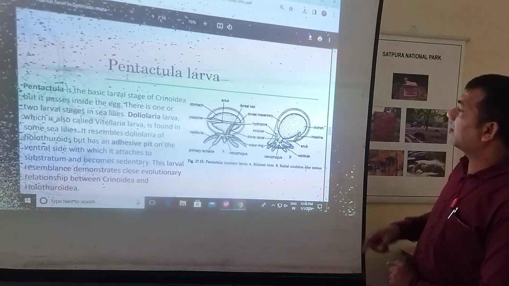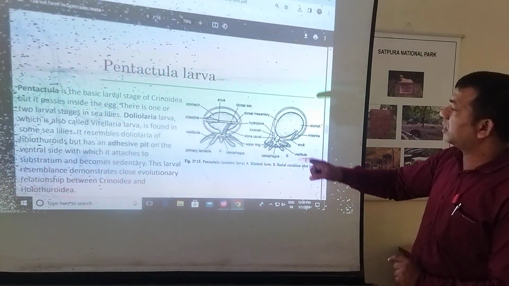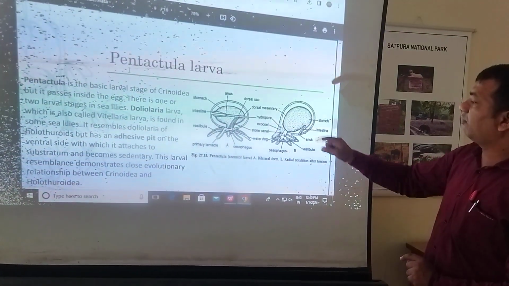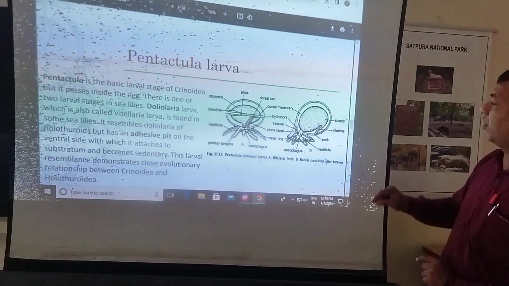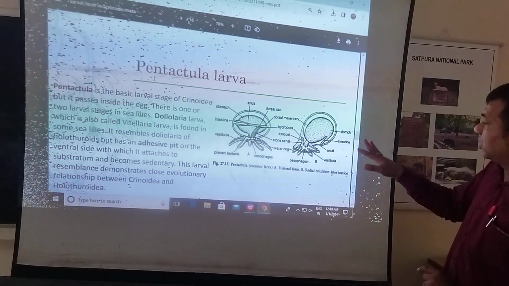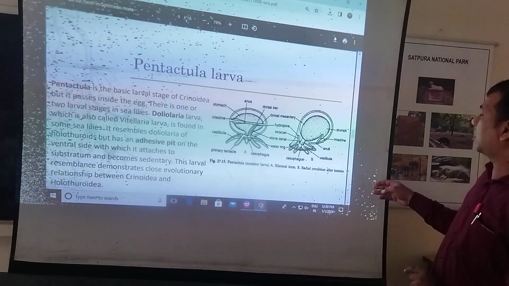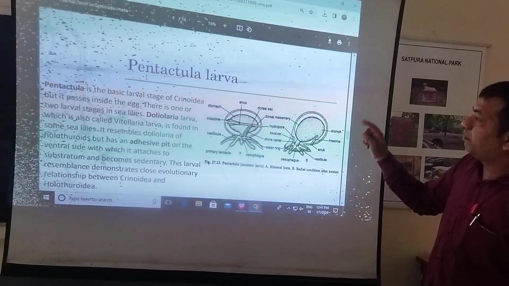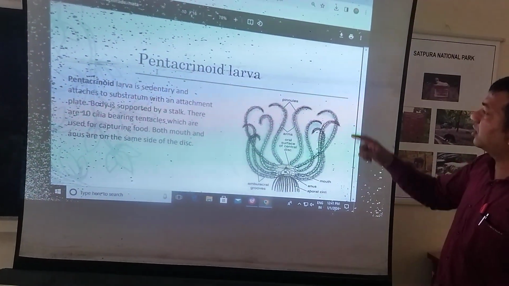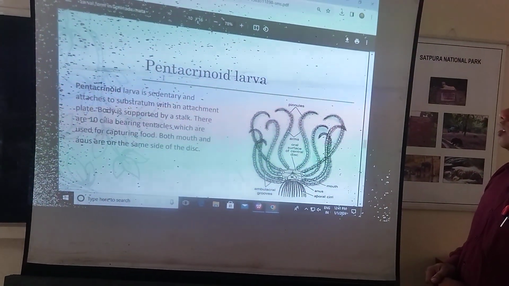This is the structure of the larva. This is the anus, this is the stomach, this is the intestine, dorsal sac, vestibule, primary intestine, esophagus, and the stone canal. So this is A, the structure of the bilateral form, and B, the structure of the radial form of Doliolaria larva. And the next is the Pentacrinoid larva.